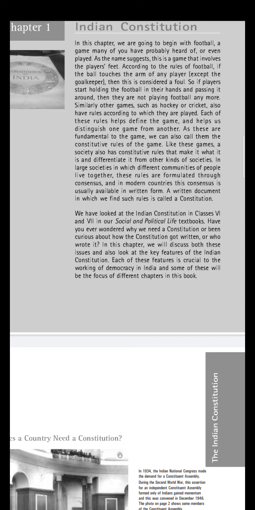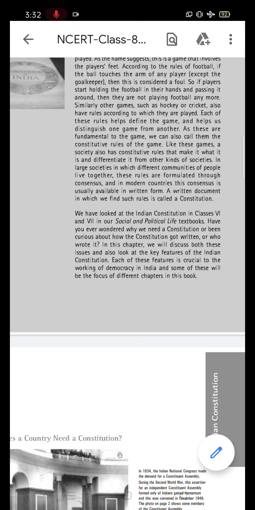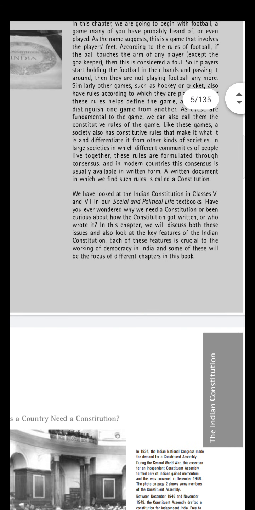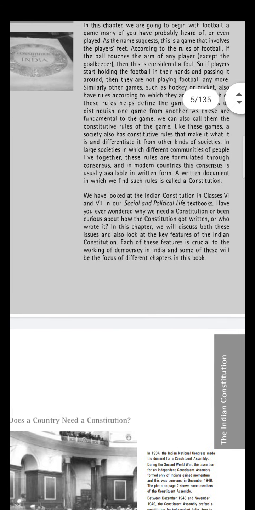In 1928, Motilal Nehru and 8 Congress leaders started drafting the Indian Constitution. In 1928, Motilal Nehru with 8 Indian National Congress leaders started drafting the Indian Constitution. Hope you understand this. Now we'll focus on the next thing.